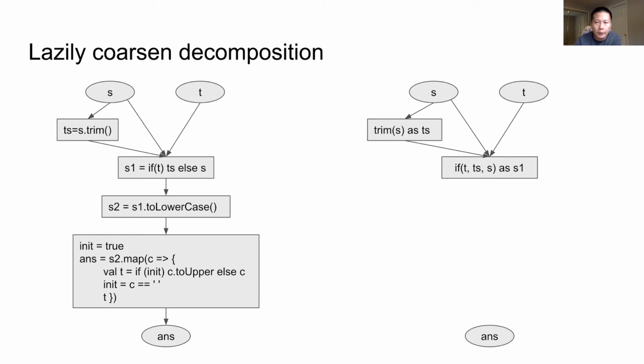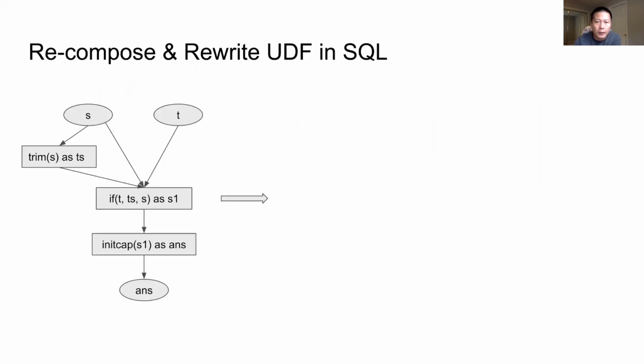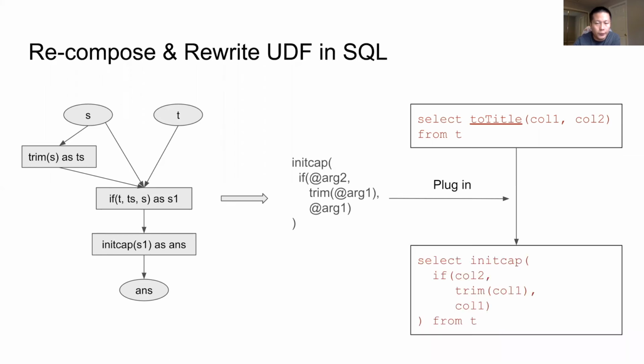In such a case, we try another decomposition by merging the failed node with its adjacent node. The CEGIS synthesizer can find an equivalent SQL for this merged node, which is init cap S1. Now, all the nodes in the UDF DFG are translated into SQL, so we have a SQL DFG. We can recompose it back to a SQL expression and then plug it into the query with UDF. Finally, we get a pure SQL.